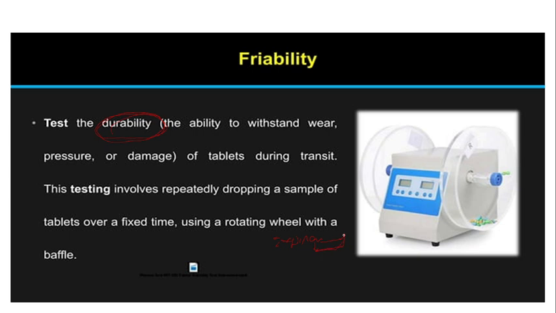The medicine remains contaminant free only up to that time, and after that it is not for usage and we need to discard it. Durability is the ability to withstand wear, pressure or damage of a tablet during transit, and the testing involves repeatedly dropping a sample of tablets over a fixed time using a rotating wheel with a baffle. Like at what temperature, under what pressure and under what conditions we preserve that particular medicine is called friability.